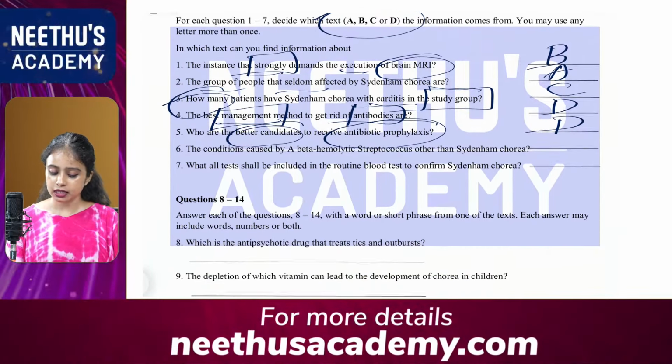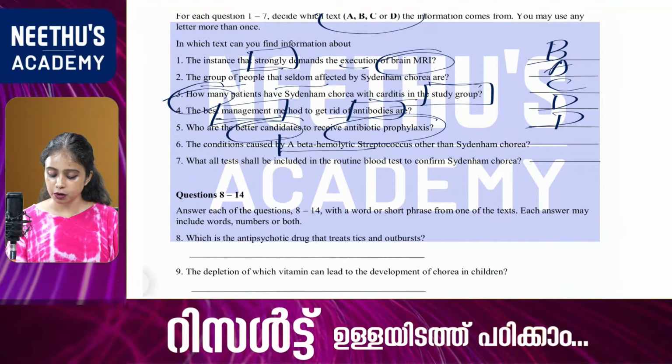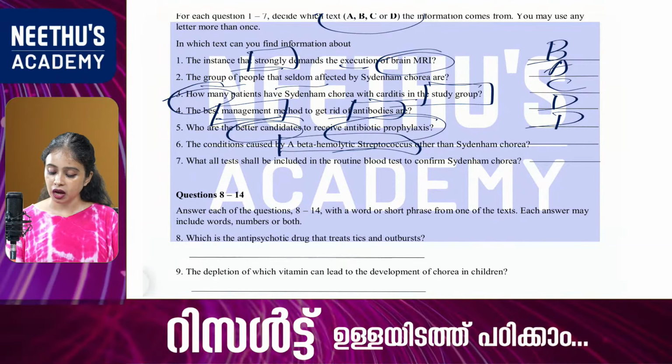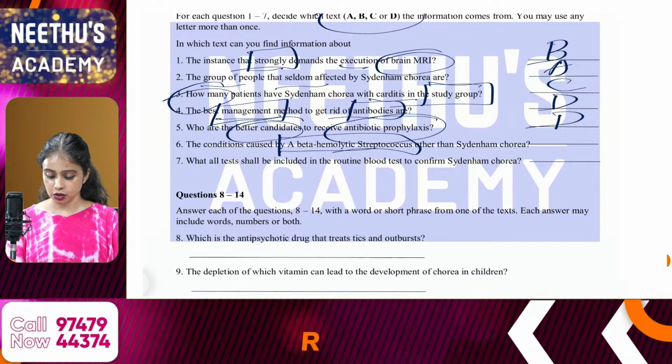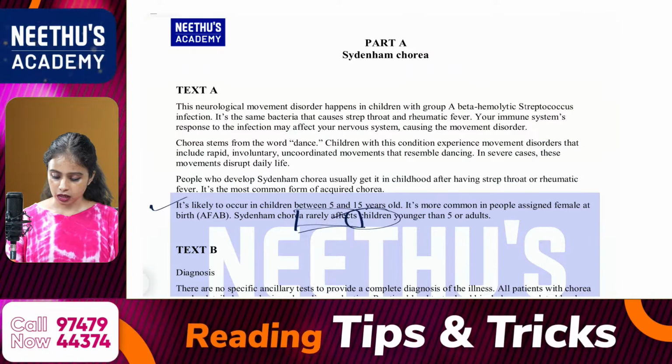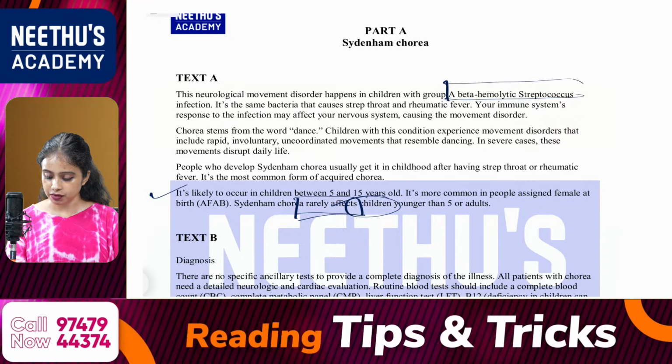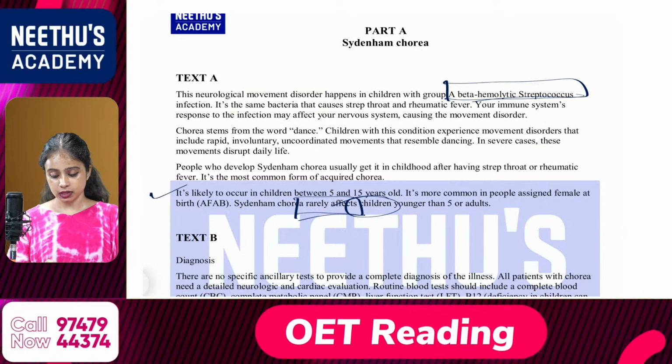Sixth one, the conditions caused by a beta hemolytic streptococcus other than Sydenham chorea. So where is it mentioned? It is mentioned here, see, already we have read that. So that is from text A.